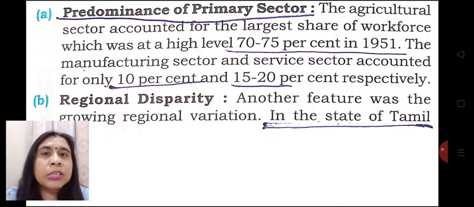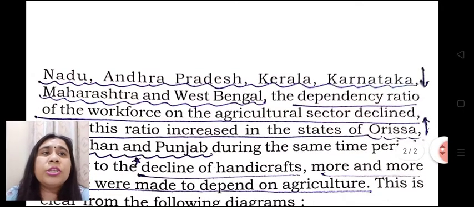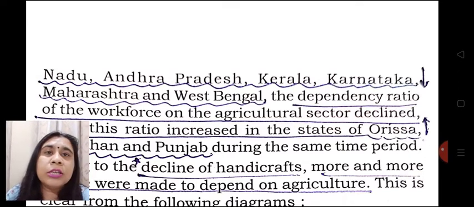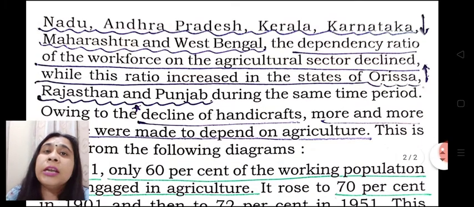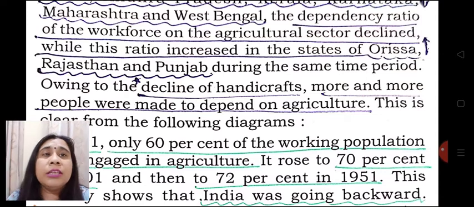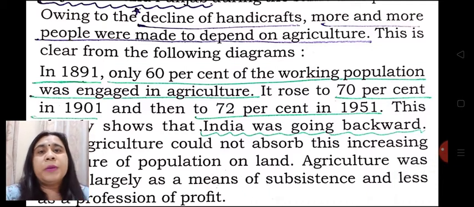Now what about the regional disparity? In few states such as Tamil Nadu, Andhra Pradesh, Kerala, Karnataka, Maharashtra, West Bengal, as flashed on your screens, this dependency ratio of the workforce on agriculture sector was declining. On the other hand, in the states of Orissa, Rajasthan, Punjab, this dependency ratio was increasing. And what was the reason? The reason was the decline of handicraft industry, because of which people shifted from the handicraft industry towards the agriculture sector. So this is the regional disparity.